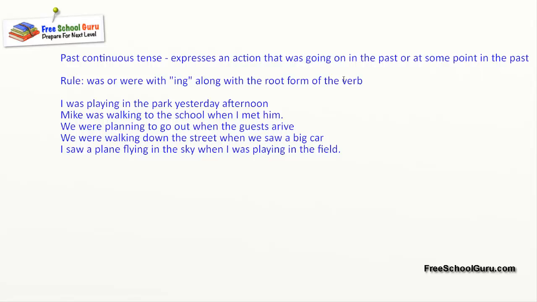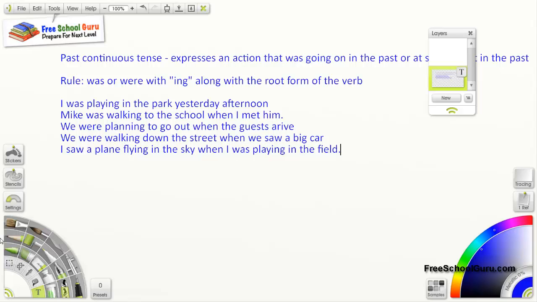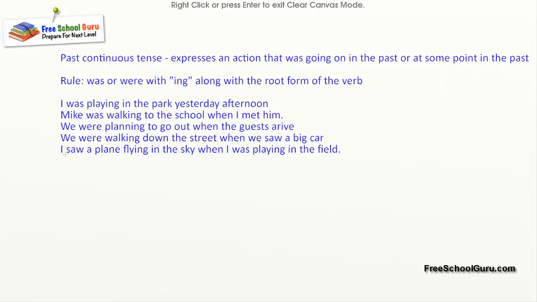Okay, so we have given some examples. Now let's try to analyze them. First example, I was playing in the park yesterday afternoon. So was identifies that the action is in the past, and playing means that the action was going on in the past, because we see a usage of ing here.